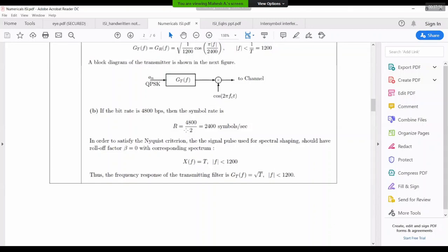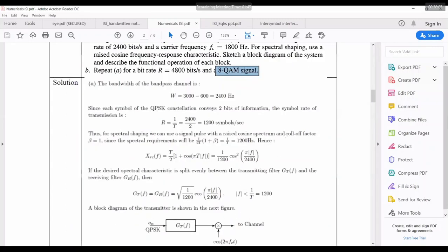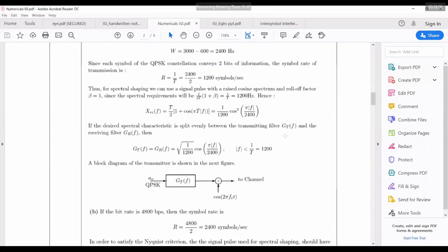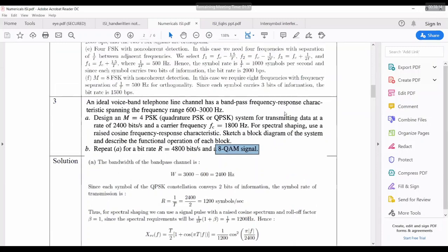Sir, can beta be chosen by us? In this example, this is a textbook example. If it is raised cosine, they will give what beta is. If it is sinc, they won't give beta; beta will be 0. Okay, sir. Okay. Any other doubt, clarification?